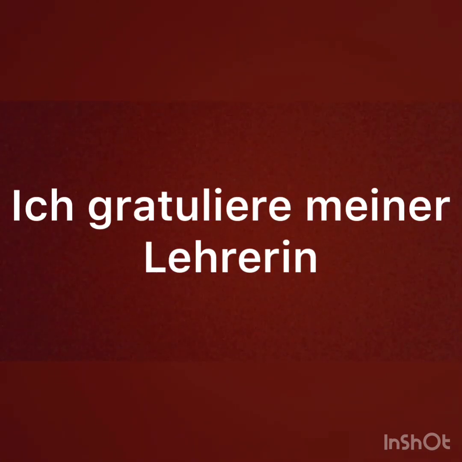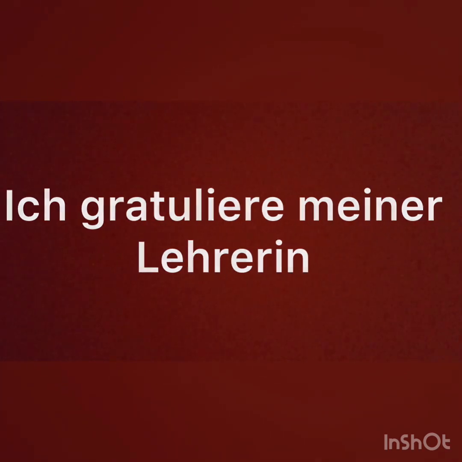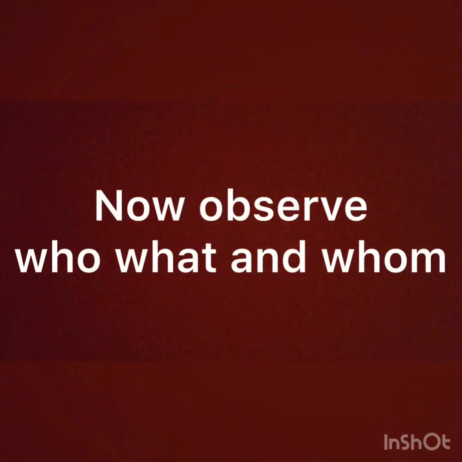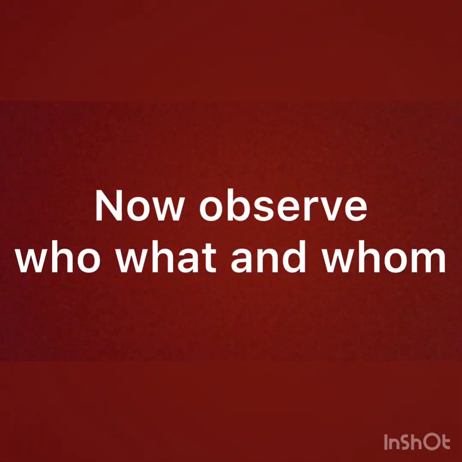Who is congratulating here? There are two persons. Who is congratulating? I. And to whom am I congratulating? My teacher. So here also you can see this is a combination of who plus whom, which will always be equal to dative. Keep in mind: who and whom will always be equal to dative, and who plus what plus whom will also be equal to dative.